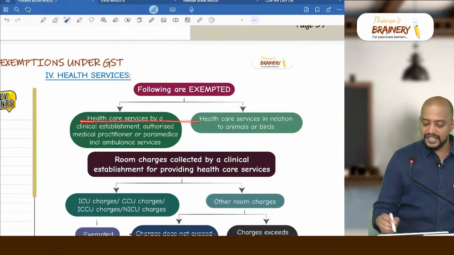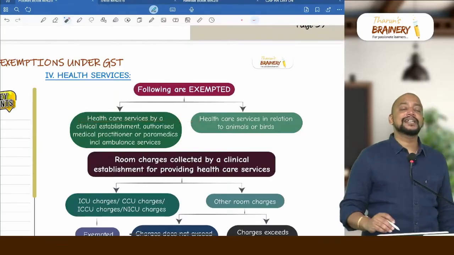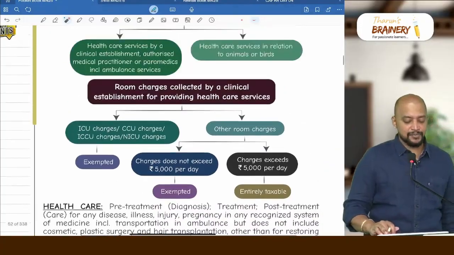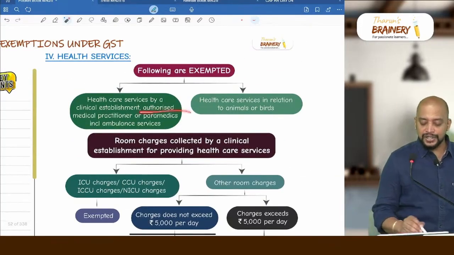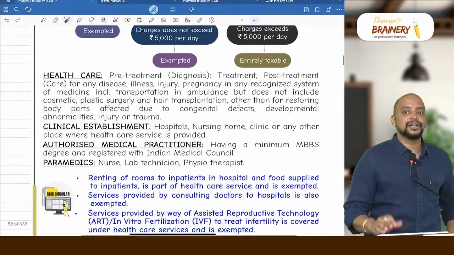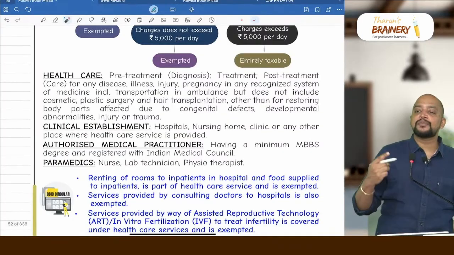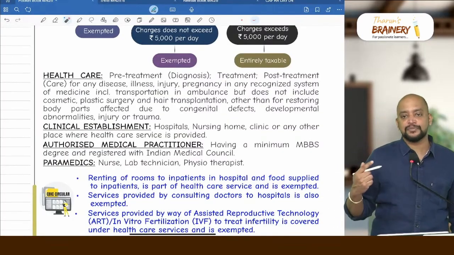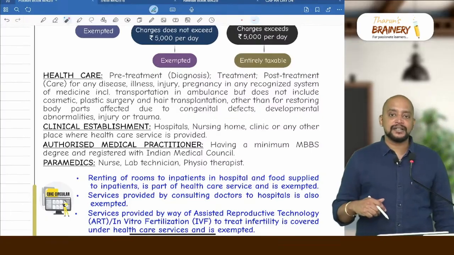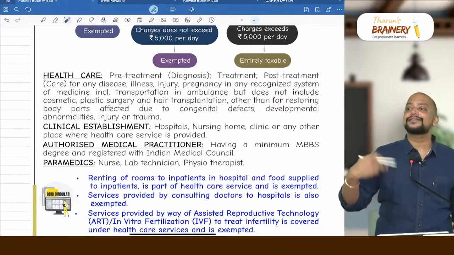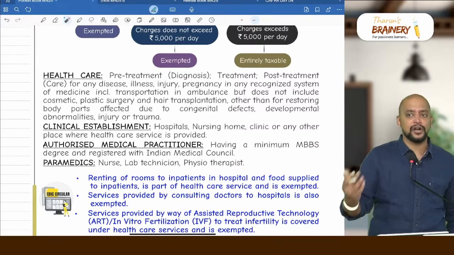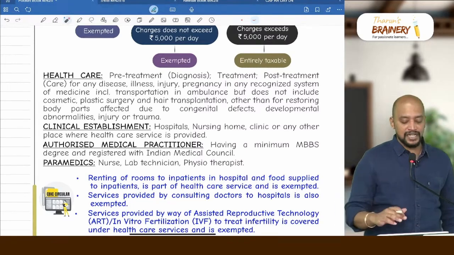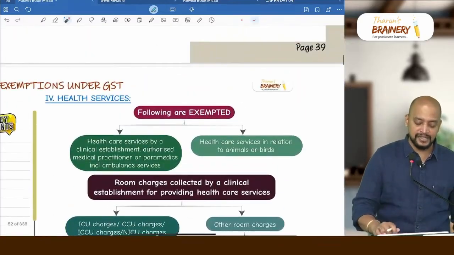So healthcare services by clinical establishment. What is a clinical establishment? Any place where healthcare service is provided is known as clinical establishment. Authorized medical practitioner. Who is an authorized medical practitioner? The one who is having minimum MBBS degree and is registered with the medical council is known as an authorized medical practitioner. Or paramedics. Paramedics is the person who assists the authorized medical practitioner, like nurse, lab technician, physiotherapist, compounders. Those people will come under paramedics. Even their service is also exempted.